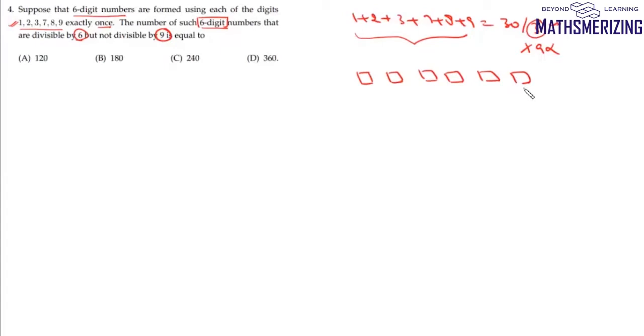Now, how many choices do we have for this units place? So for it to be even, we have 2 choices. So it'll be 2 here, and then it'll be 5, 4, 3, 2 and 1. So it'll be simply factorial 5 into 2. So there'll be 120 into 2, and that is 240. So total number of such numbers is 240, and that's your option number C.